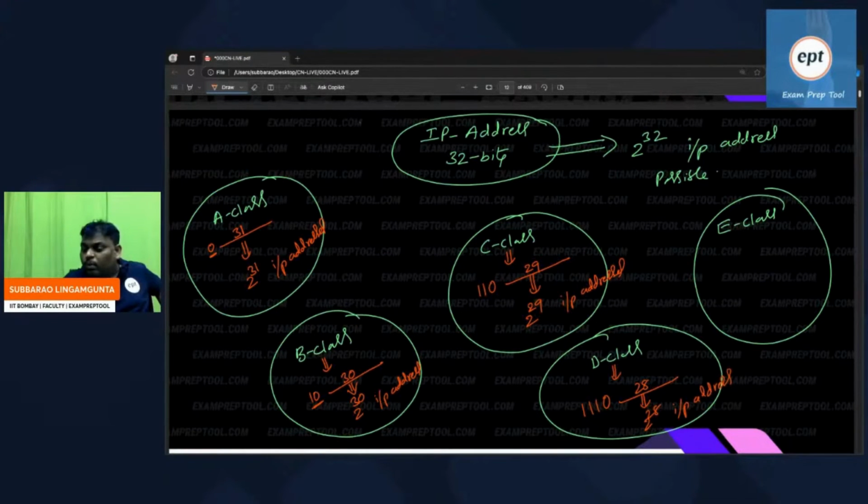So out of 2 power 32, 2 power 31 is A class, 2 power 30 is B class, 2 power 29 is C class, 2 power 28 is D class. If you see the E class, 4 ones, followed by the remaining 28 bits. Everywhere 2 choices, 2 power 28 IP addresses possible.